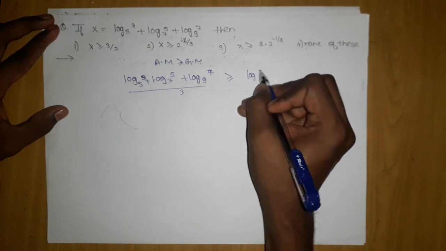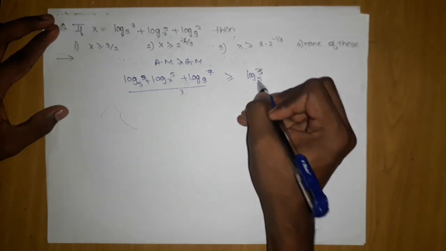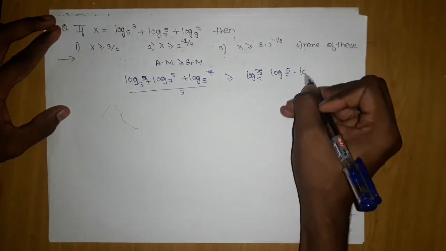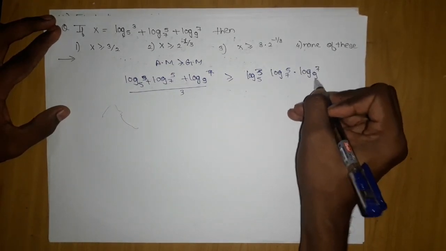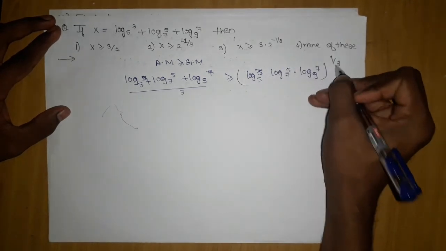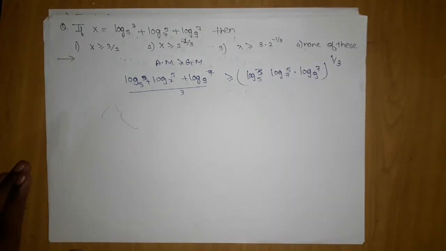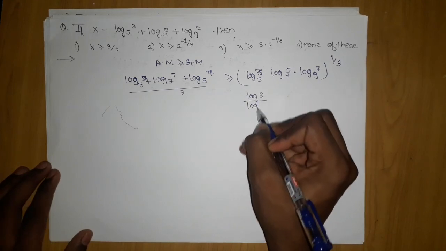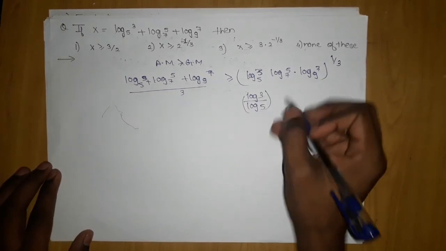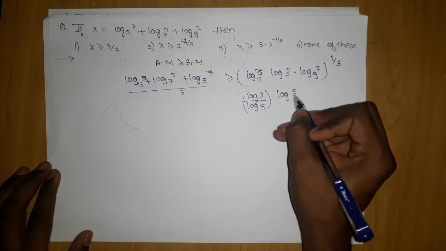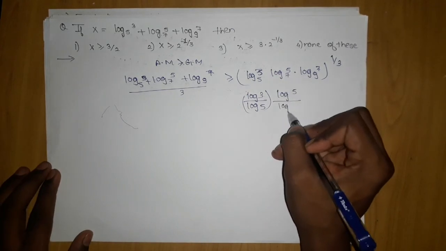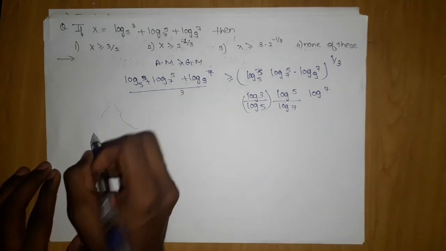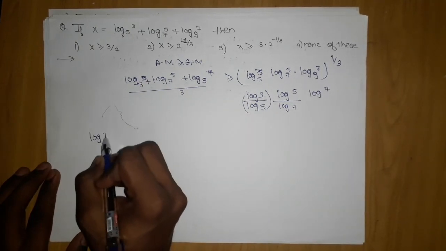Log 3 base 5 into log 5 base 7 into log 7 base 9, the whole power 1 by 3. So what is going to happen is we are going to take log 3 to the power log 5, if I just open this, log 5 to the log 7, and here log 7 to the base 9.